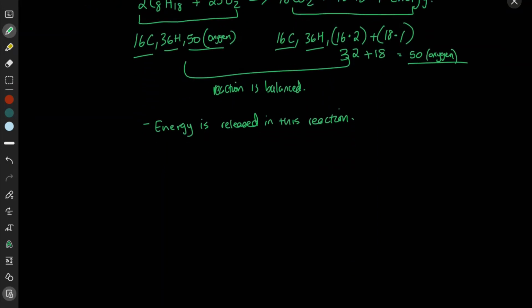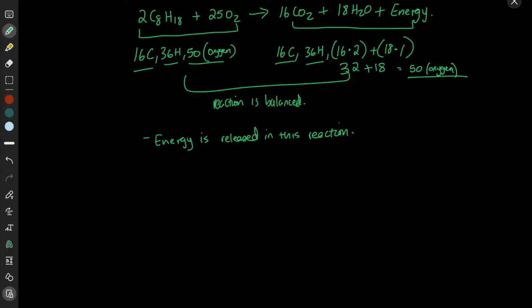But energy has not been created. What actually happens is that the energy that's released in this reaction, the energy that's on the product side, comes from the energy that is stored within the chemical bonds of the fuel and the chemical bonds of the oxygen molecule. So it's actually a classic case of energy changing form.